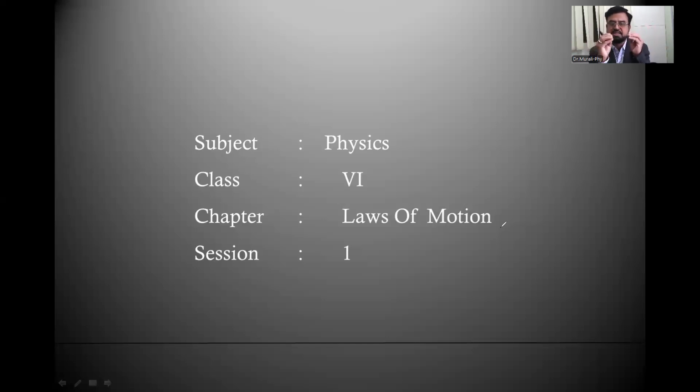So we are going to discuss the 3 important laws of motion, what new terms were discovered by Newton, and how these laws are applicable in our day-to-day life.